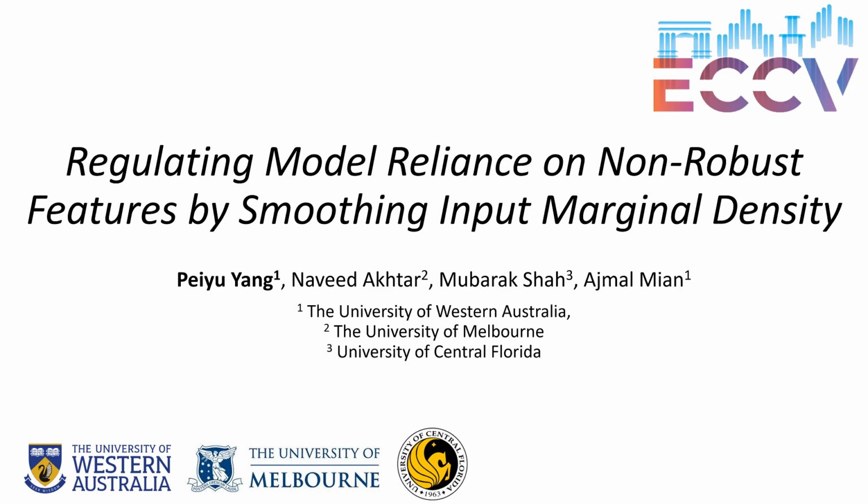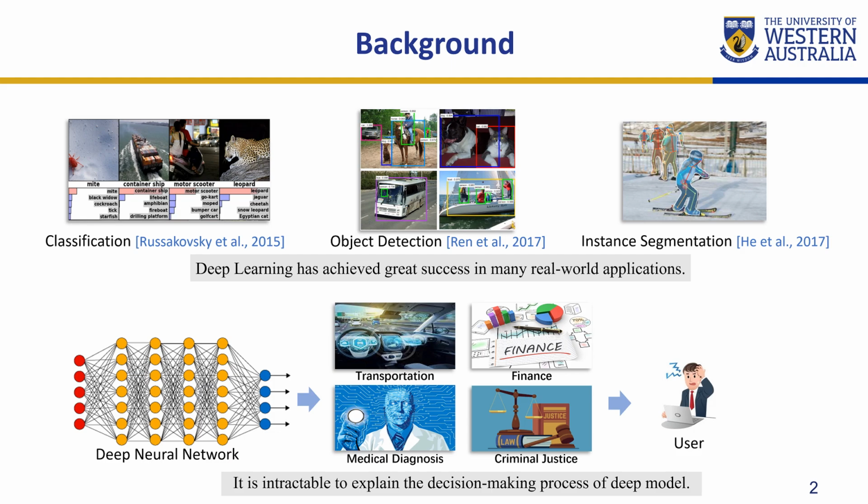It's my honor to talk about our recent work, regulating model reliance on non-robust features by smoothing input marginal density. Nowadays, deep learning has achieved great success in many real-world applications, including classification, object detection, and segmentation. The lack of transparency hinders the application of deep models in high-stakes applications such as transportation, finance, and criminal justice.